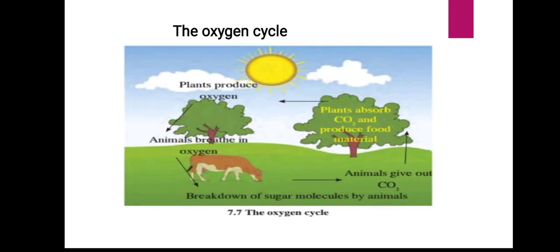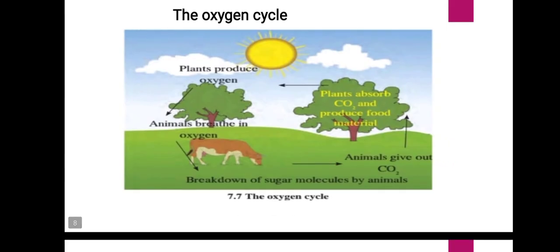Oxygen forms 21% of the atmosphere, and it is also present in the hydrosphere and lithosphere. So, students, you have to remember the definition. Circulation and recycling of oxygen within the biosphere is called the oxygen cycle.